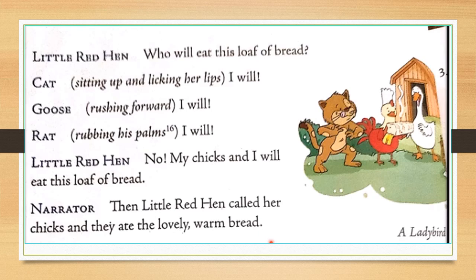And the rat rubbing his palms, "I will." So children, palm means the inside of your hand. Now this time Little Red Hen said, "No, my chicks and I will eat this loaf of bread."